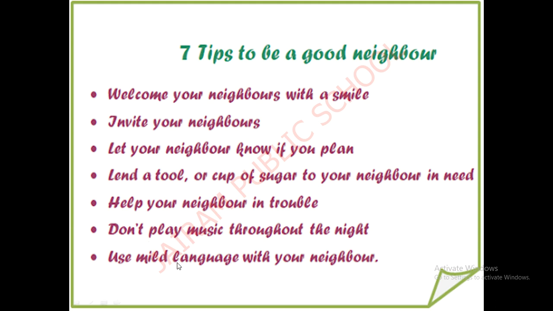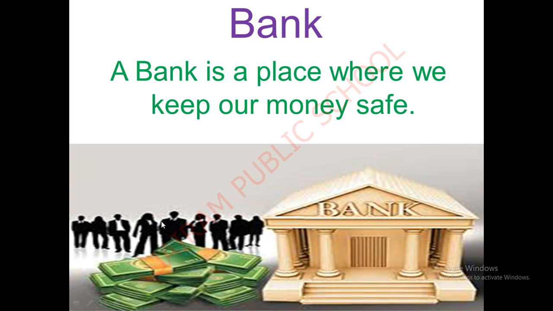Next, we are going to see about the neighborhood places. What and all the neighborhood places we saw in the list, one by one we are going to see in detail. Okay, what is this? Can you see? Yeah, this is all money. This is a place. These are the employees. This place is the bank. Bank.